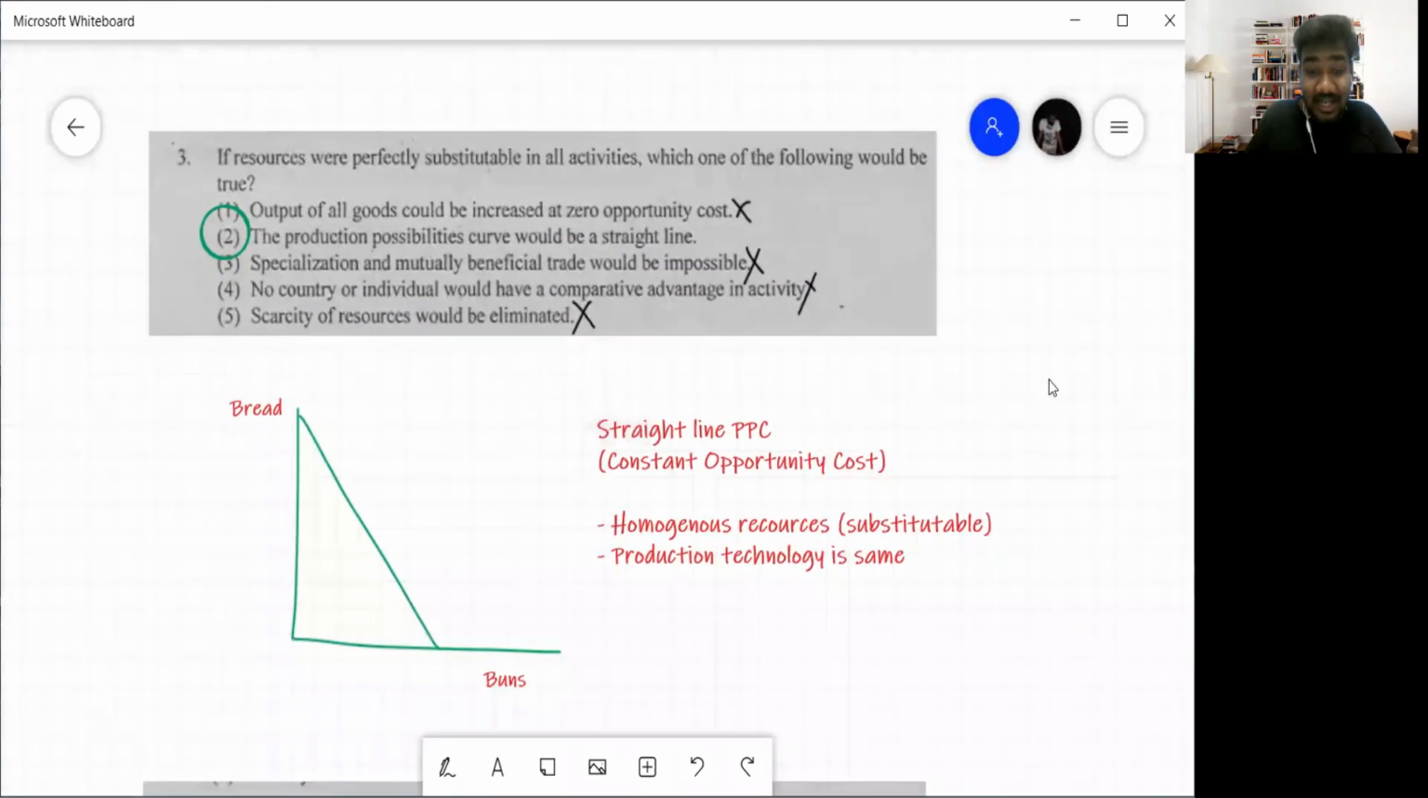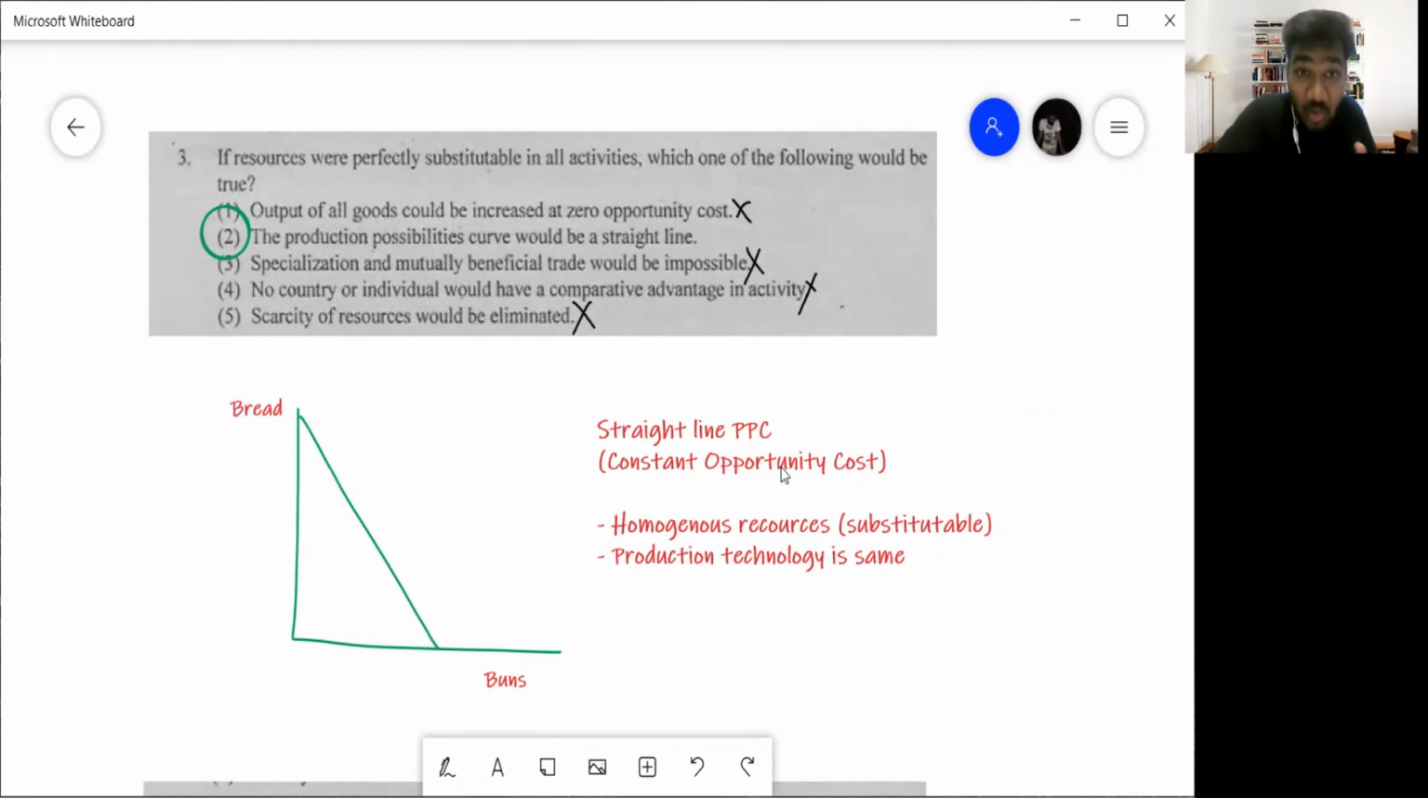Okay, so question number 3 is saying, if resources were perfectly substitutable in all activities, which of the following would be true? Remember, when you talk about a PPC, there are different types of PPCs. You have a straight line PPC, you have a concave PPC, right? So what does a straight line PPC show? A straight line PPC shows us that there is constant opportunity cost, that the opportunity cost is constant when moving from one industry to another industry.